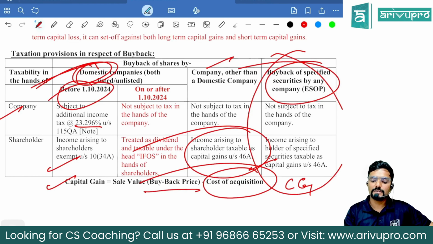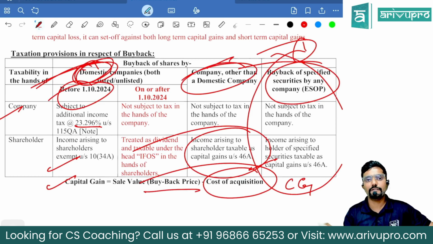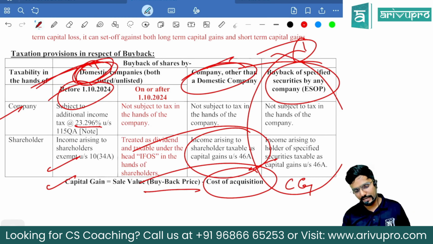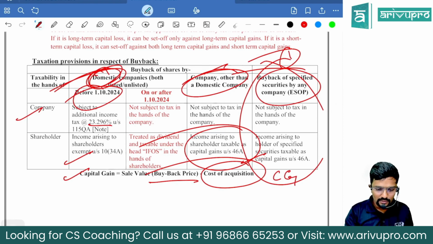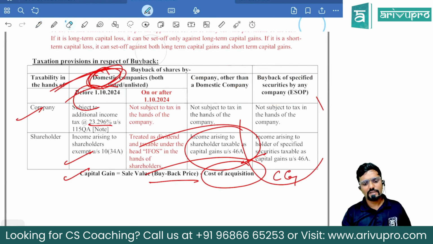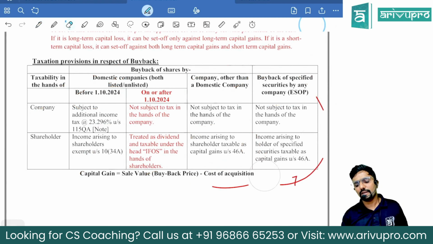First, you go with this buyback. Any other shares bought back: if it is a domestic company, then a different story. Any other company, then a different story. Okay, sir. Now, sir, what is the change? This was already there. This was already there. What is the change, sir?